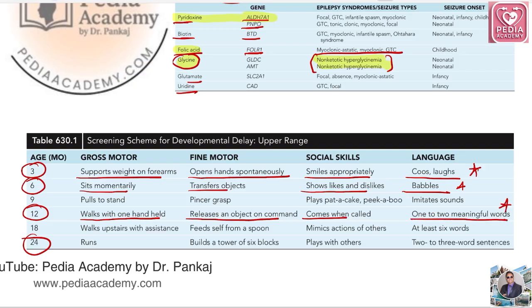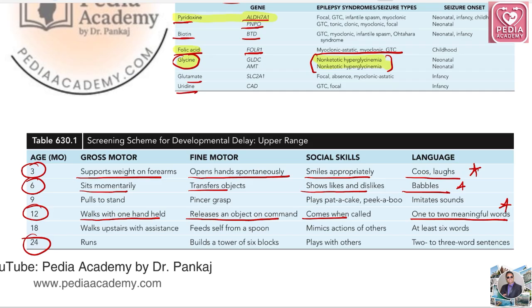Okay, basically the question will be framed like that. If a 1 year old child is not able to release an object on command, and he doesn't speak 1 or 2 meaningful words, so should we screen them for developmental delay? Yes, we have to screen.